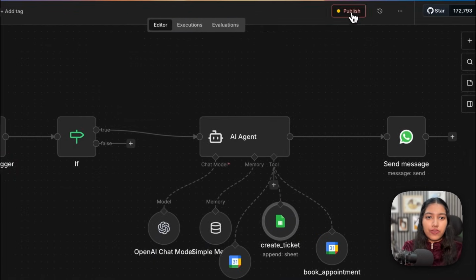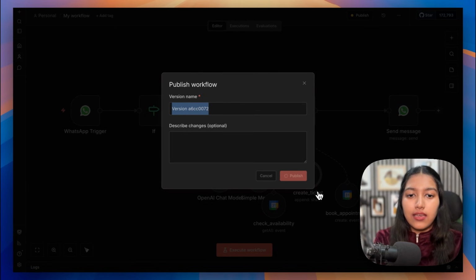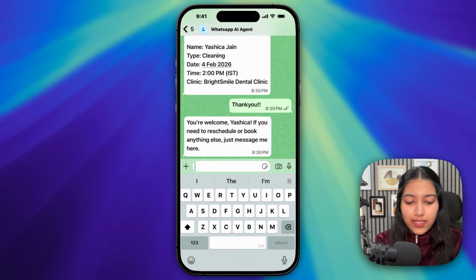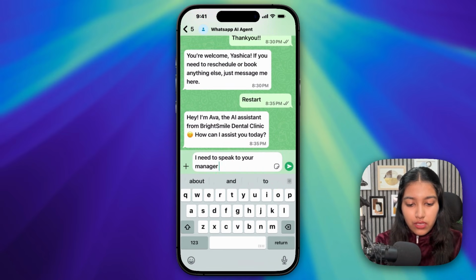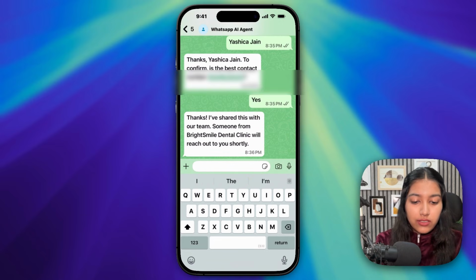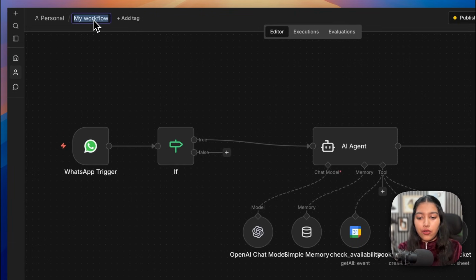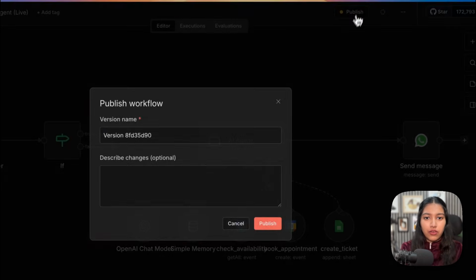Alright, and let's do a fresh test one more time for this tool itself, and we will also try asking it a few generic questions. Okay, so let me quickly say restart. Okay, I need to speak to your manager about something urgent. Okay, it's asking for the name, it's confirming the number. Alright, so it's saying that I have shared this with our team, someone will reach out to you shortly. As simple as that. So the N8N automation is working all fine. If you want, you can rename the workflow, and you can also publish.